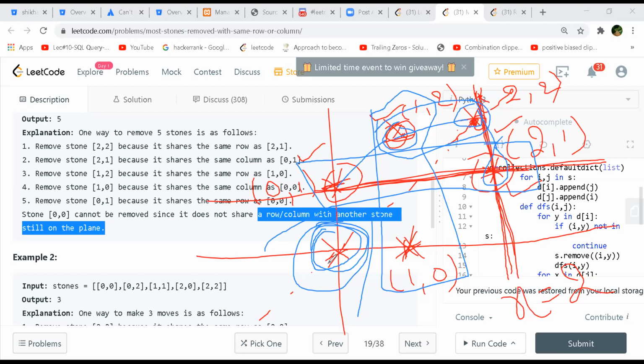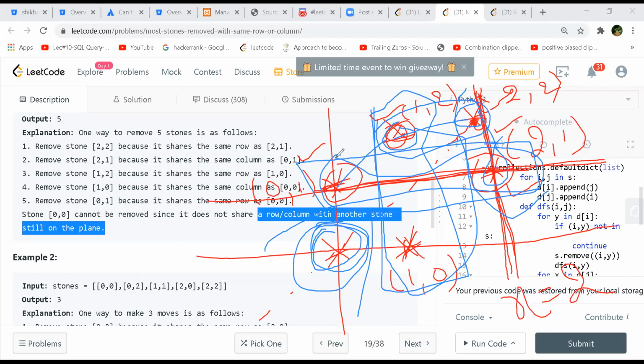You are removing 2 stones, the 1, 2 stone and the 2, 2 stone. First these two got removed because the x coordinate is matching. Now these two got removed because their x coordinate is matching. 2, 2 and 2, 1 are already removed, right?